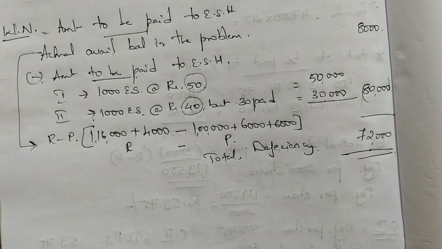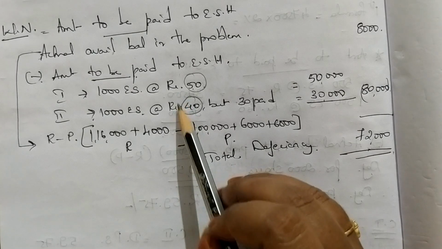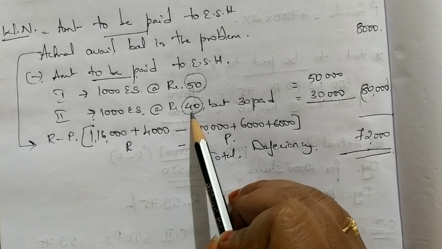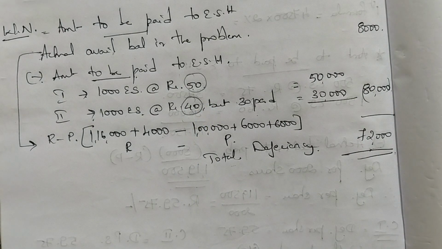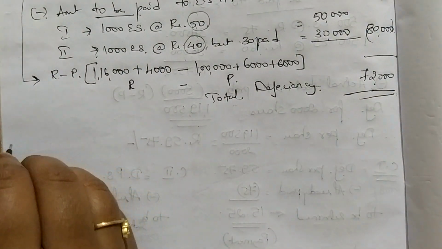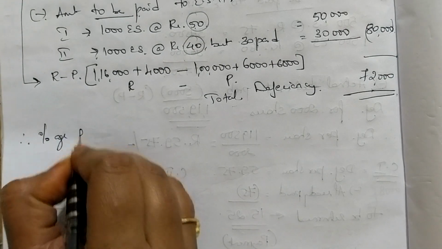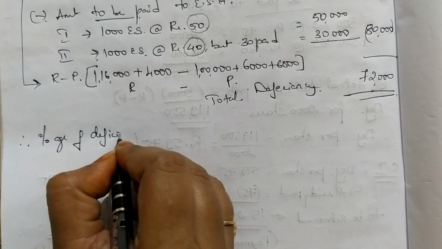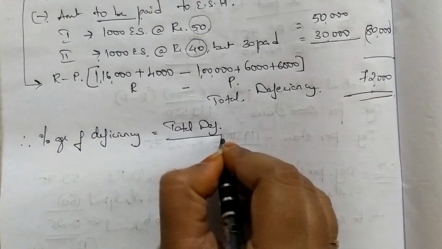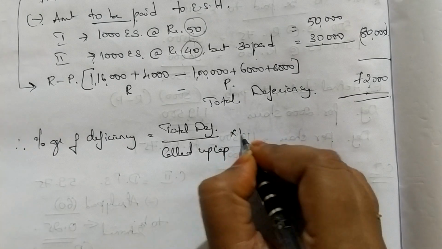But in this problem we cannot follow the same step because both the classes of equity shares do not have the same face value. Class 1 face value is 50 rupees, class 2 face value is 40 rupees. So when your face value is different, to calculate your deficiency we have to use a formula, and that formula is called percentage of deficiency. How do you calculate percentage of deficiency? Total deficiency divided by called up capital into 100.